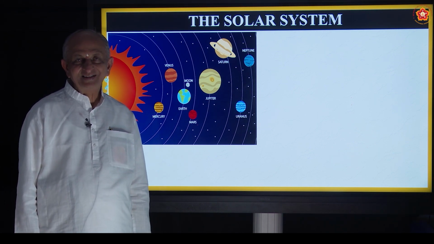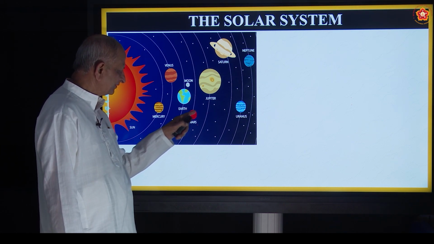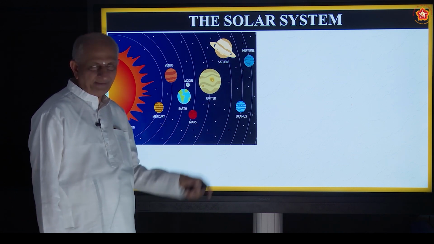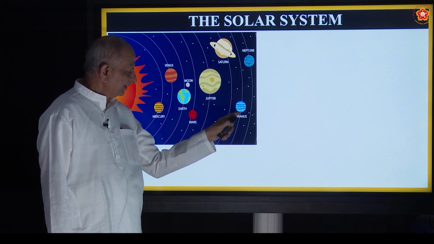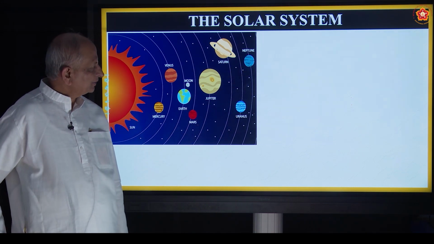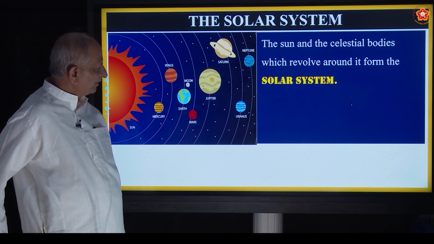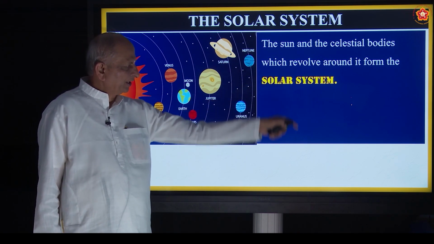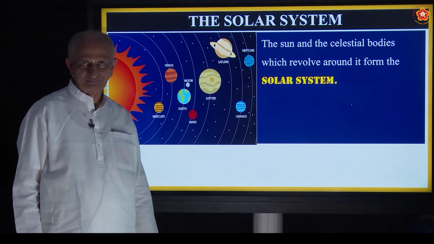Moon is a satellite. Then comes Mars, then Jupiter, then Saturn, very beautiful planet with a ring structure, then Uranus, and lastly Neptune. So this family, the sun and the celestial bodies which revolve around it, is called the solar system.